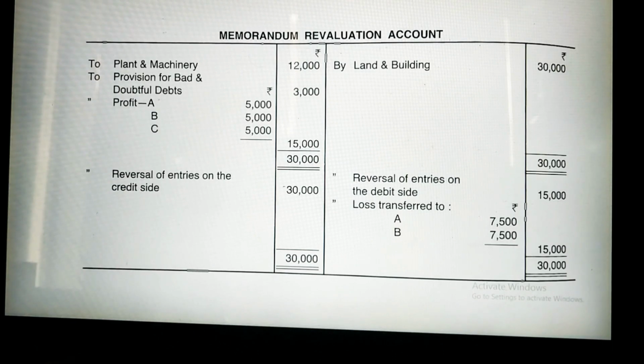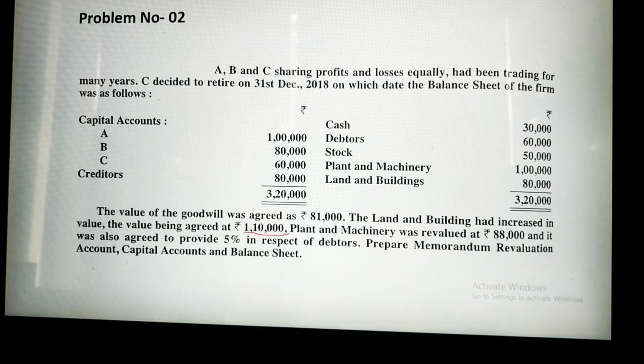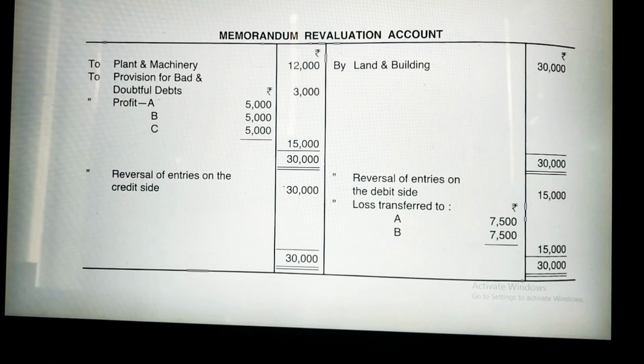Then second part, plant and machinery was revalued. Earlier plant and machinery was 1 lakh rupees, now it has been revalued at 88,000. It is a depreciation case, because the value of plant and machinery has decreased by 12,000 rupees. So you will write it on the debit side, because it has now become an expense. So I have written here 12,000 rupees.